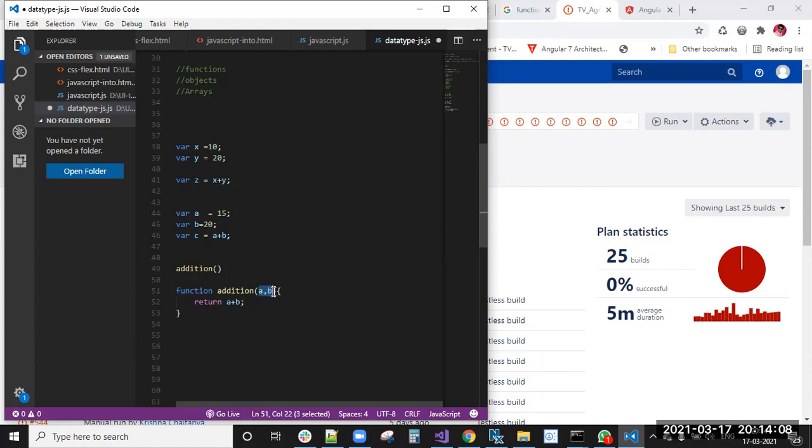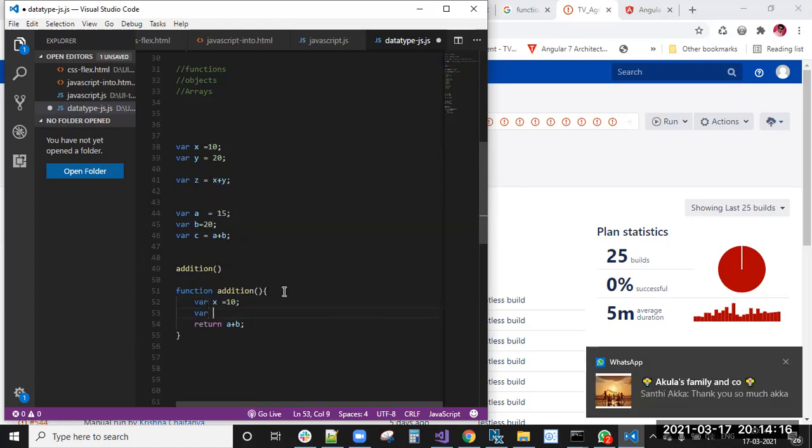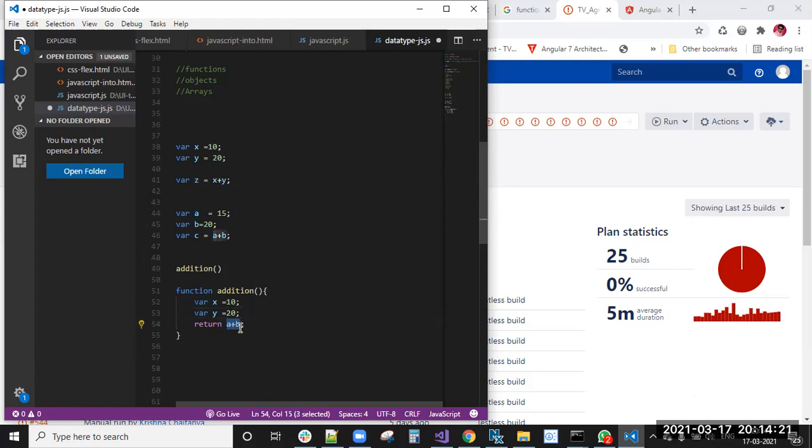If it's just a simple function, where x equal to 10, y equal to 20, and here return x plus y. The return statement gives the final result. Otherwise, we can do it like this also: c equal to x plus y, adding the two numbers, and instead of x plus y we can return c.